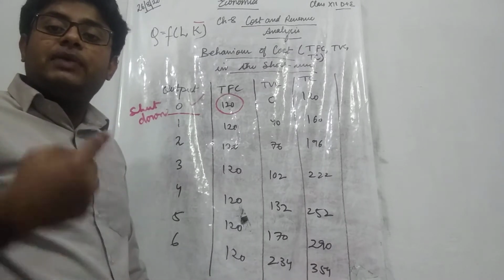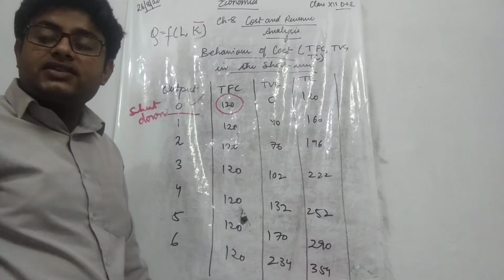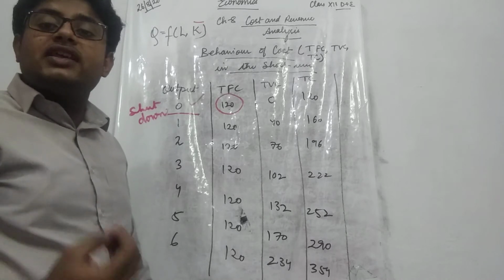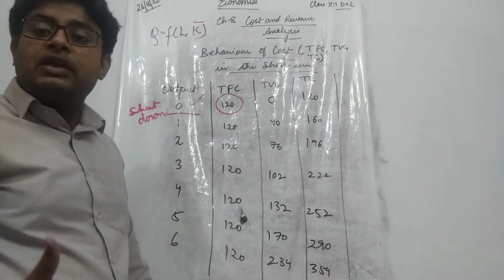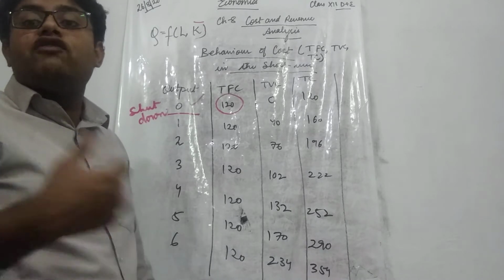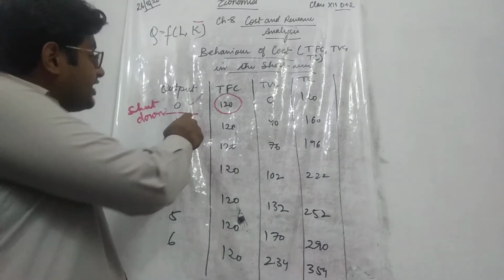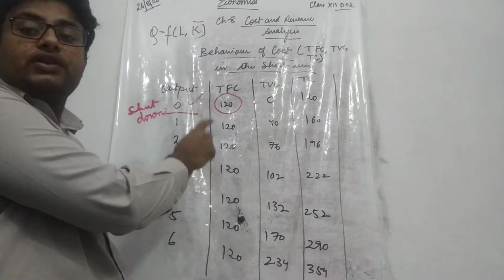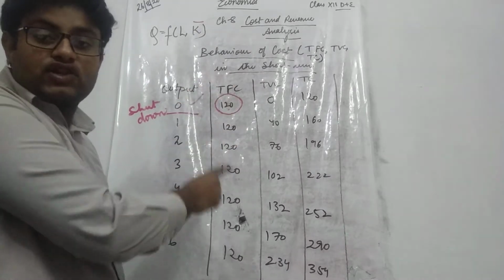The salary to the permanent employee, the rent, the interest, the insurance premium, all these things cannot be avoided. That is why even at zero output, there is a positive total fixed cost.